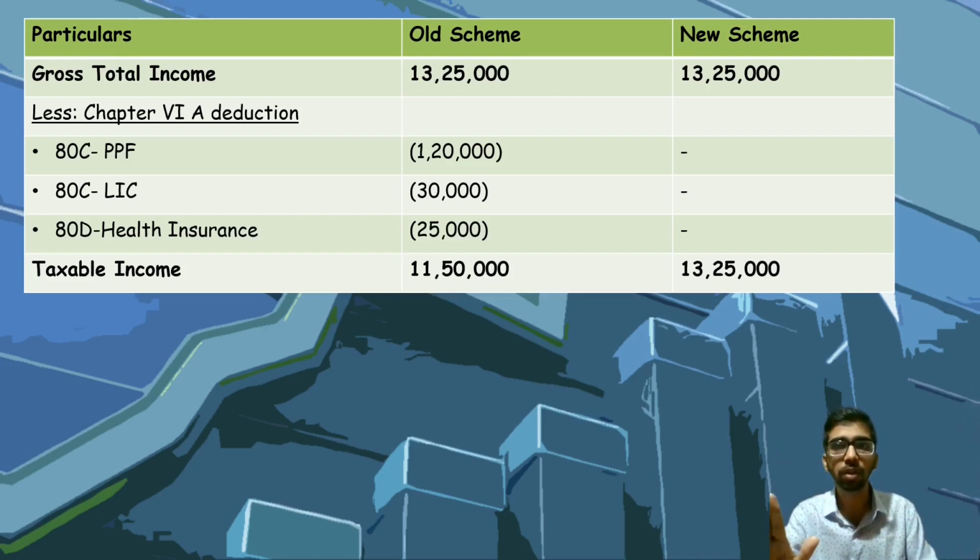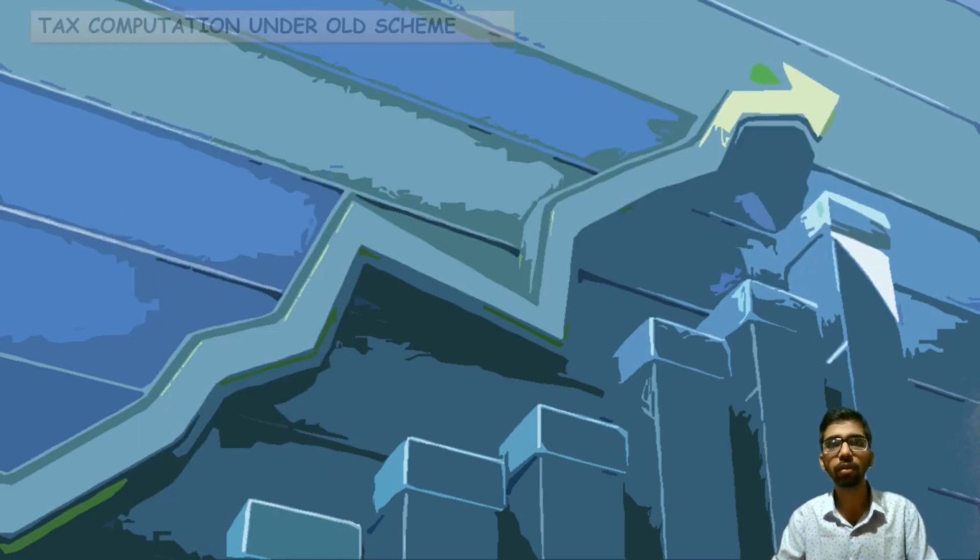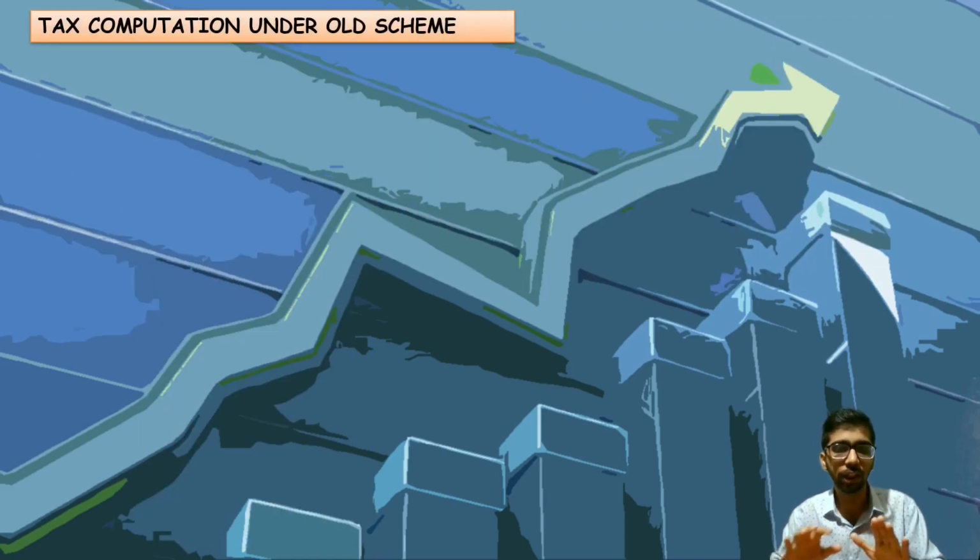If you opt for new scheme, no chapter 6A deduction will be allowed. Gross total income, that is already computed, 13,25,000, is the taxable income. This you need to classify, whether to go for new scheme or old scheme. Okay, please remember. Now we will compute the tax amount under old scheme. We'll first discuss the old scheme.